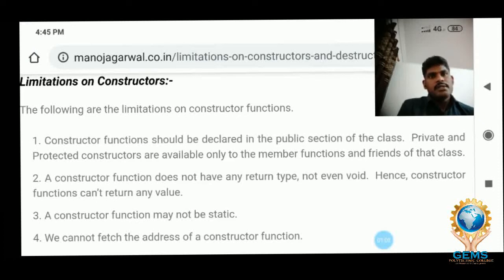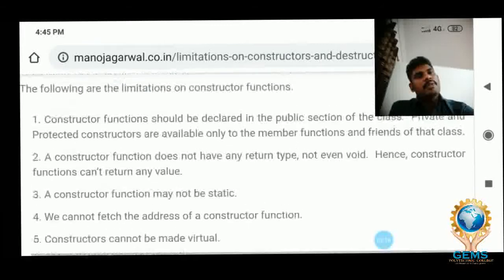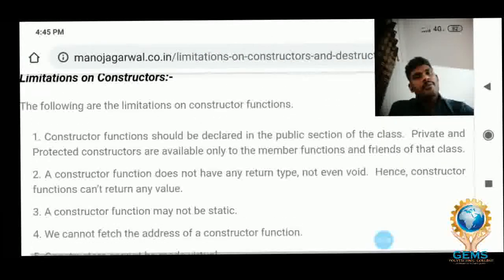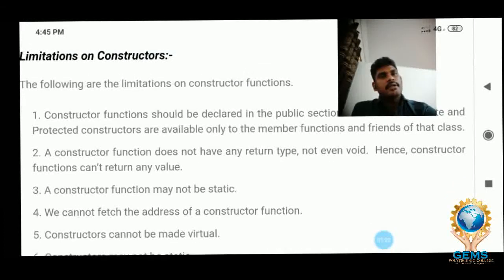First one, the constructor function should be declared within the public section of the class. Private and protected constructors are available only to the member functions and friends of the class. So if we want to declare a constructor, it should be in public mode, and you should not create it as private or protected. That is one of the constraints. A constructor should always be public.